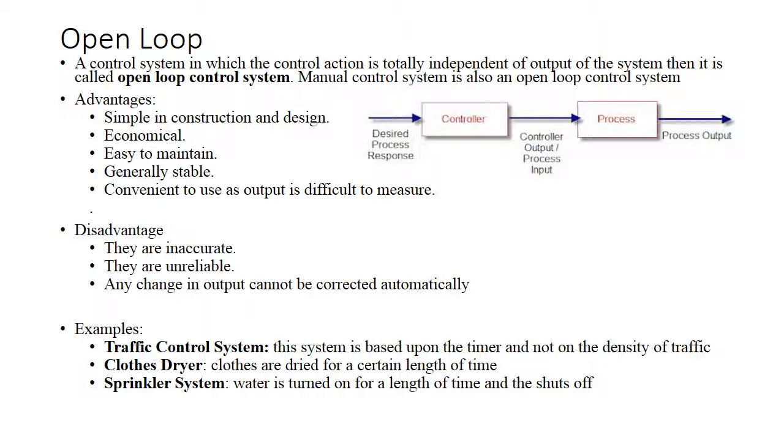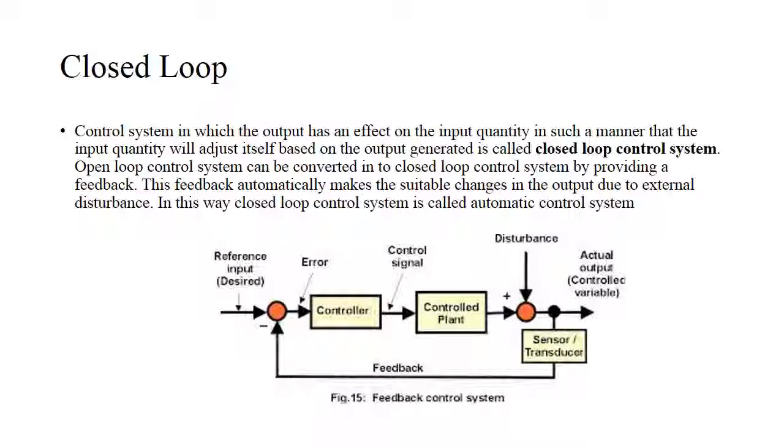Now let's talk about the open loop. It is a control system in which the control action is totally independent of output of the system. Then it is called an open loop control system. Manual control system is also an open loop control system. Advantages: they're simple in construction and design, economical, easy to maintain, generally stable, convenient to use as output is difficult to measure. Disadvantage: they are inaccurate, they are unreliable, any change in output cannot be corrected automatically.